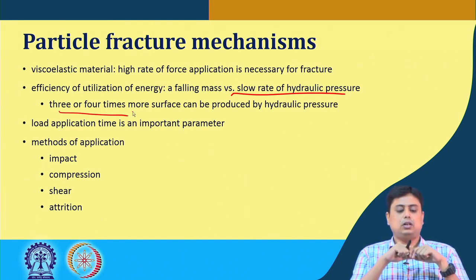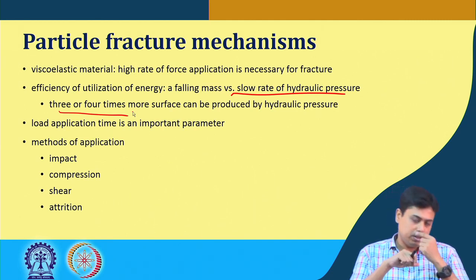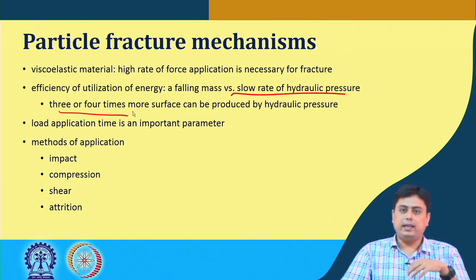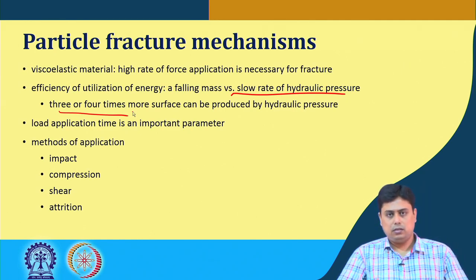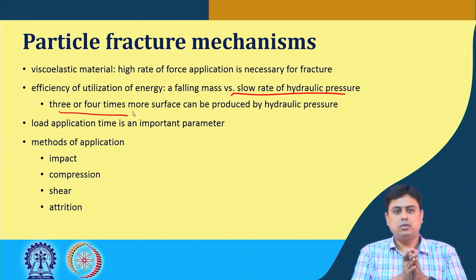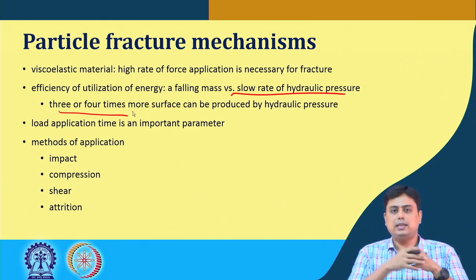So, those methods of application are, say, impact, compression, shear and attrition. Now, in most cases, on most of the equipment, it is sometimes very difficult to say which one is the dominant mechanism.